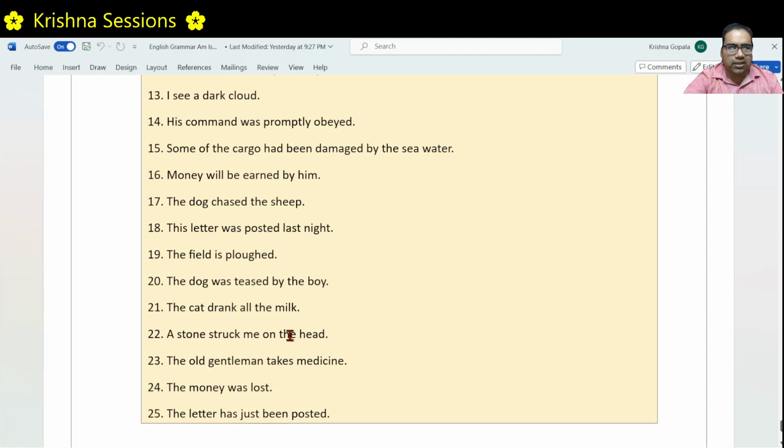A stone struck me on the head. The sentence is about a stone. The subject is a stone. The stone struck me. Stone did the action. I received the action. That's why this is an active voice.